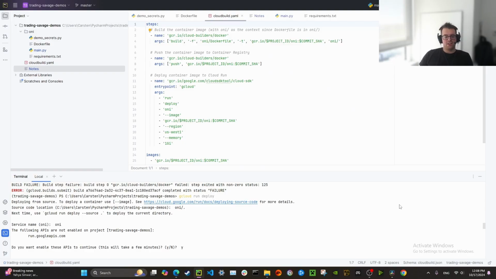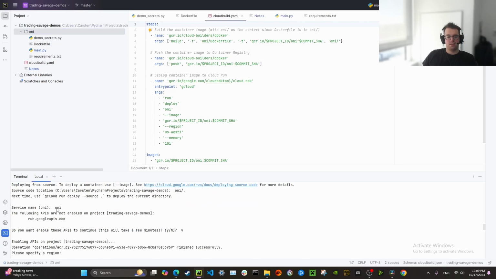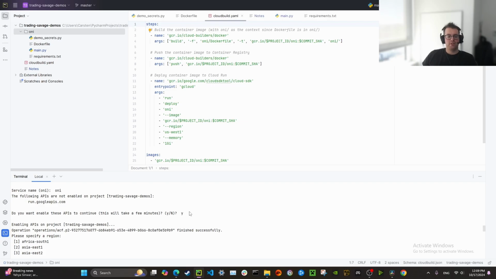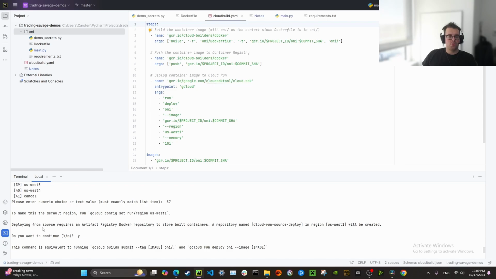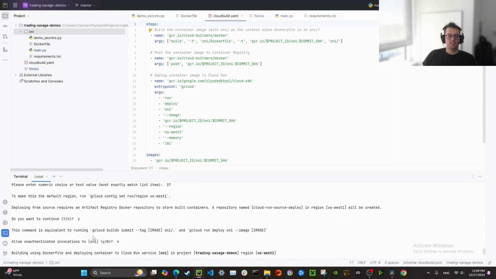In order to deploy it, here's what I did. I ran gcloud run deploy. Then it asked for the source code location. So I specified ani/ and a period, directing it to this folder. I specified that the service name is Ani. I enabled the APIs that it specified that we need, and I selected US West 1 as the location. Then it says deploying from source, and I said yes.